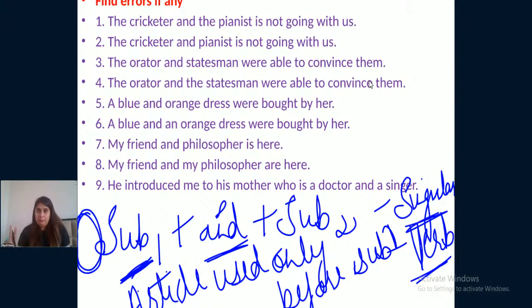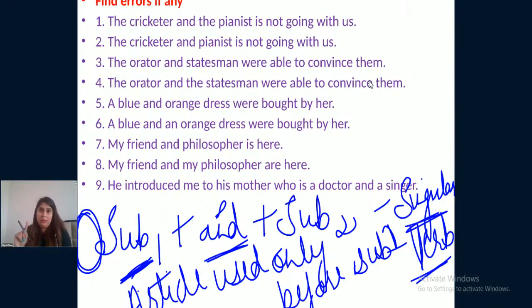See, if there are two subjects again connected through "and" and an article is used only before the first subject, again we know there are 3 articles, a, an, the, then in that case a singular verb is used. And the reason behind this is, when there is an article only before the first subject, that means both the subjects are a single person, right? If I say "the actor and singer is busy", this means the actor and singer is just one person.